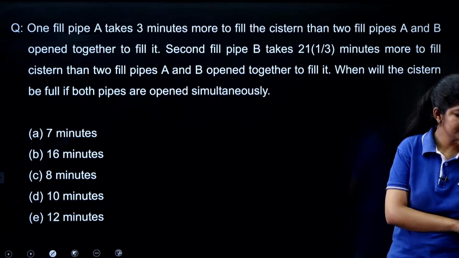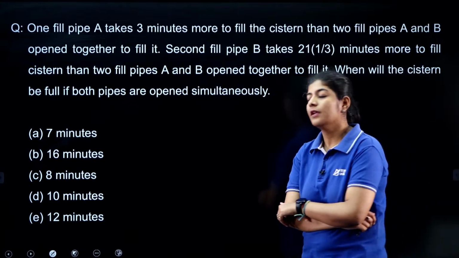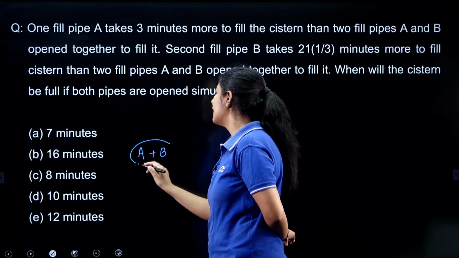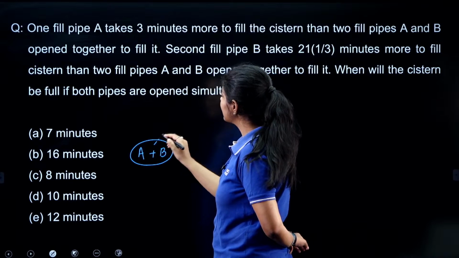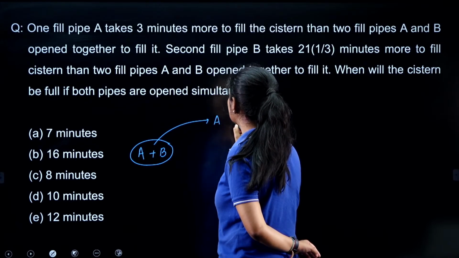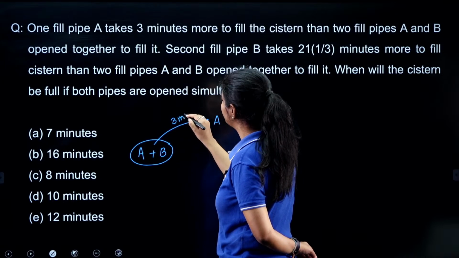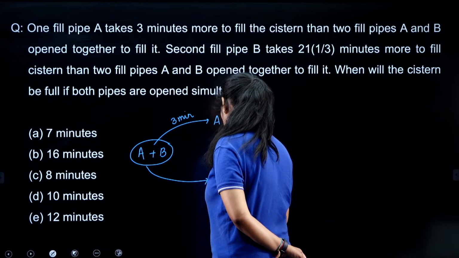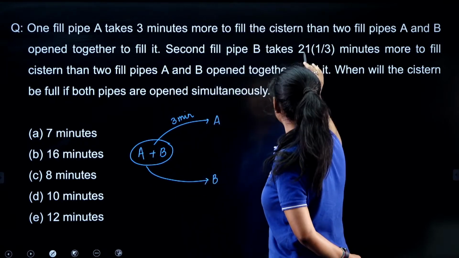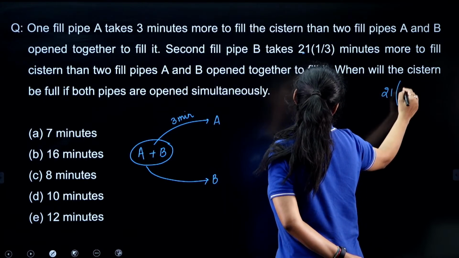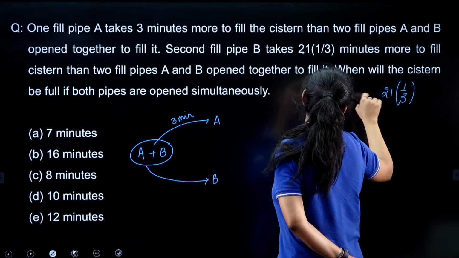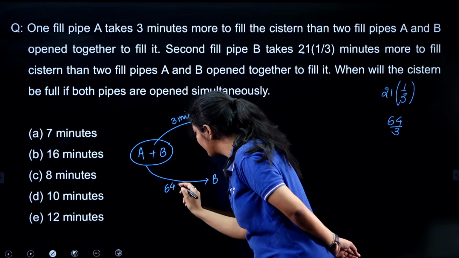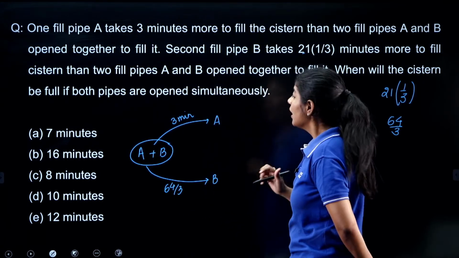It's a one-line question. The question is very simple. Here we are having 2 pipes A and B. Both are filling one, right? The question is saying that if A is filling the tank, A is taking 3 minutes more, right? 3 minutes more. But pipe B is taking 21 1/3 minutes more. So here what we can write? We can write it is taking 64/3 minutes, right?